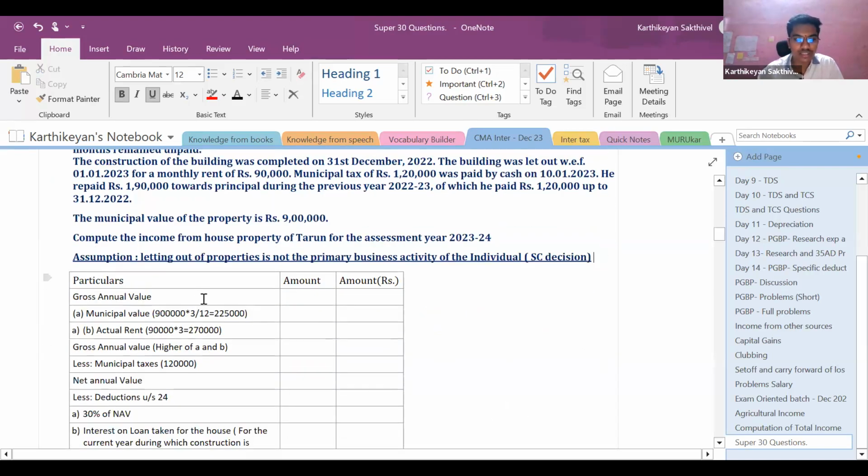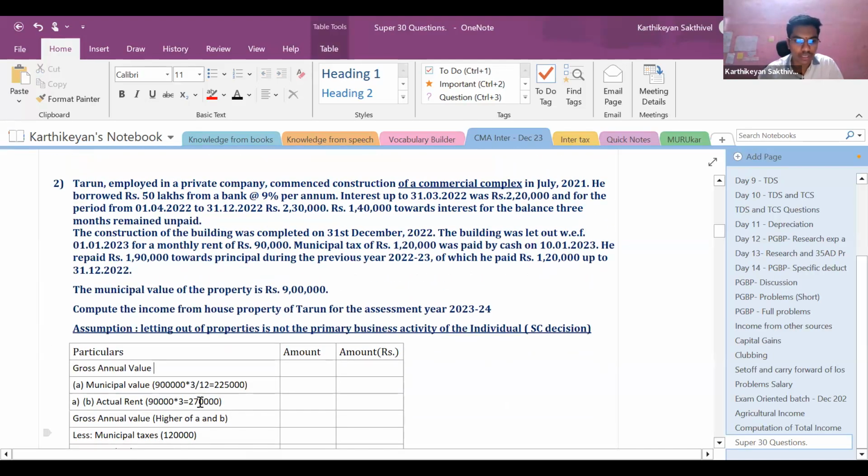Okay. So now let us go to the computation of income from house property. Here the municipal valuation is given to us. First let us once again read the question and decode it. He started construction in July 2021. He borrowed rupees 50 lakhs at the rate of 9% per annum. Up to 31st March 2022, the interest was 2,20,000. And for the period from 1/4/22 to 31/12/22 — 31/12/22 is the project completion date, correct? — it is 2,30,000.